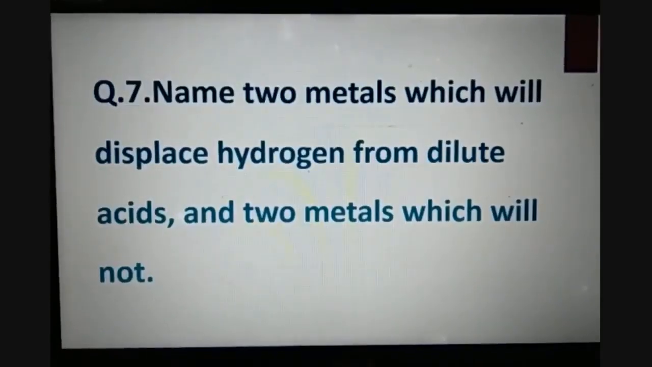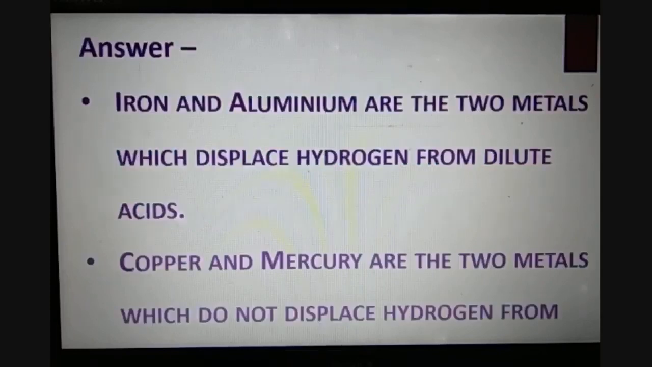Question number 7 is, name the metals which will displace hydrogen from dilute acids and 2 metals which will not. So iron and aluminium are the 2 metals which will displace hydrogen from the dilute acids because they are more reactive than hydrogen, as they have a higher standard electrode potential as compared to hydrogen. So they can displace hydrogen from the dilute acids. But copper and mercury, they have a lower standard electrode potential than hydrogen, so they cannot displace hydrogen from the acids.